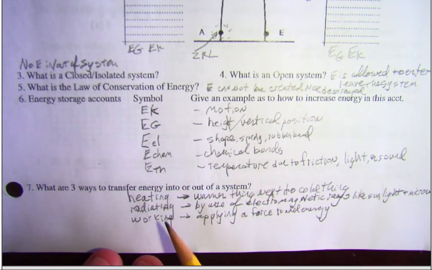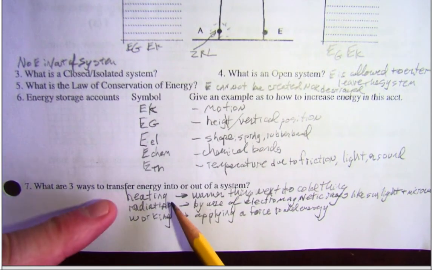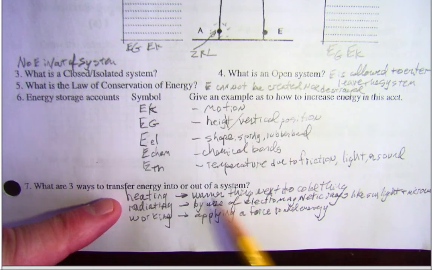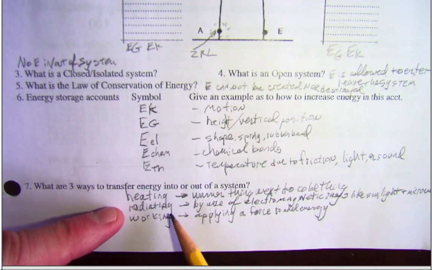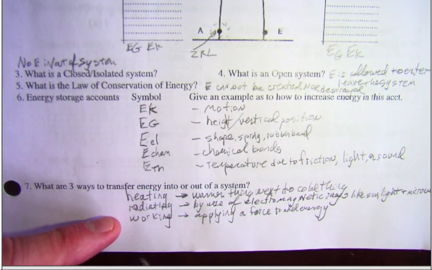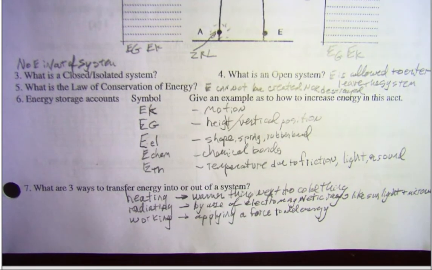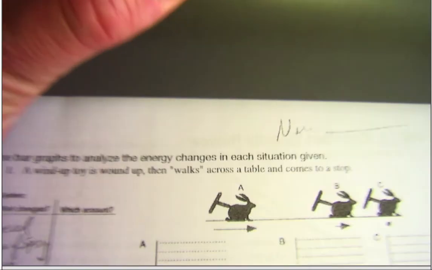Since we're down here, we'll go ahead and talk about the 3 energy transfer mechanisms. We said you could heat an object by putting a warmer thing next to a cooler thing. An object could experience an increase in energy due to radiating, which would be exposure to electromagnetic waves like sunlight or microwaves. And you can then physically work something, like if you think about a piece of clay when you were in elementary school, as you pushed on it over and over and over, the temperature would increase and it became more pliable. How about some energy bar graph problems that we can consider?